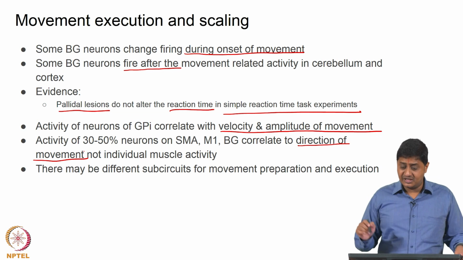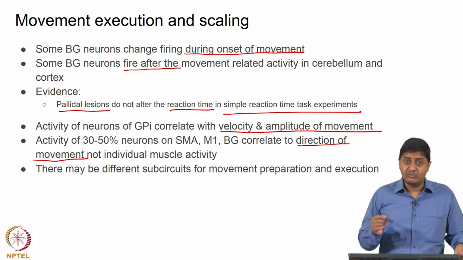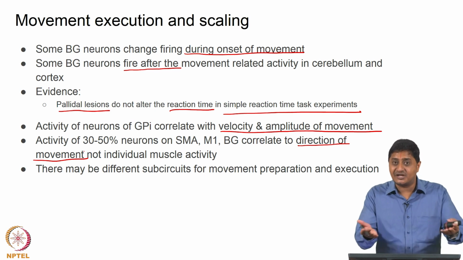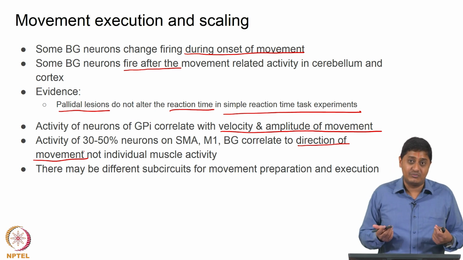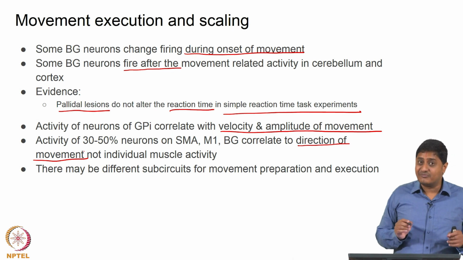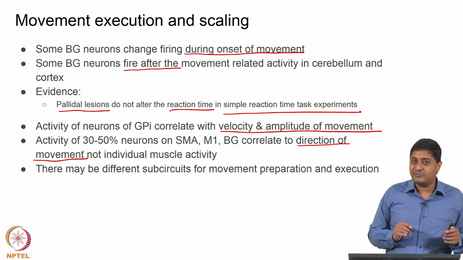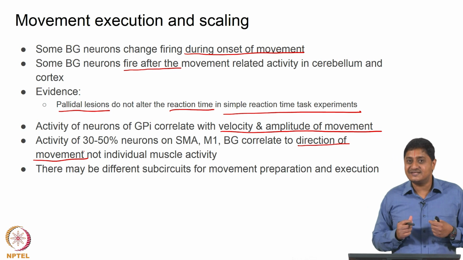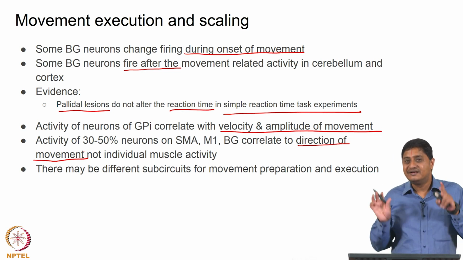So, essentially when there are multiple targets, if I have to move to a particular target, that is encoded in specific neurons, but not which limb is moving or which muscle is moving. So, essentially it seems like basal ganglia is operating in the space of the target or in the space of the destination of movement, but not in the space of muscles. So, essentially what basal ganglia probably encodes is a decision to move. So, in that sense basal ganglia forms a part of the decision making loop.